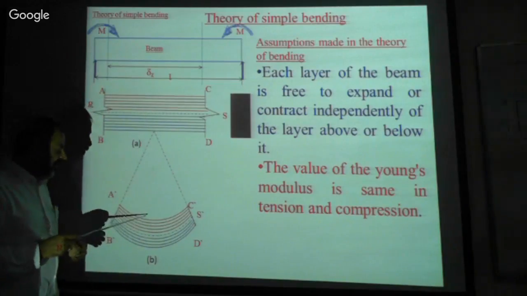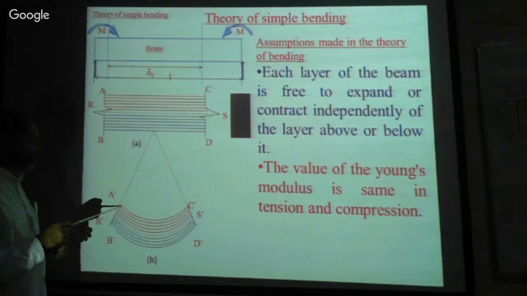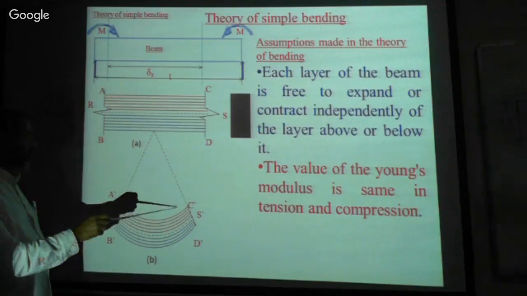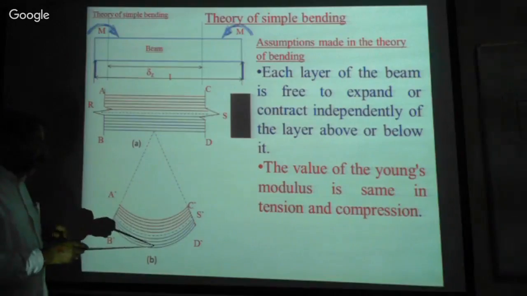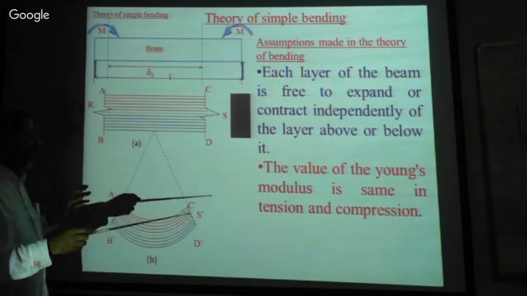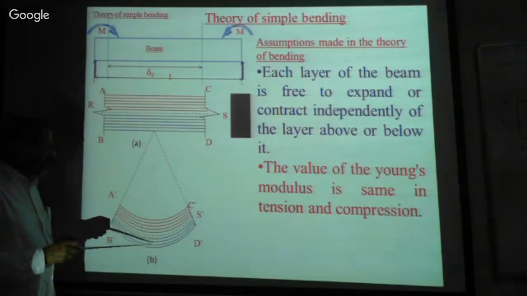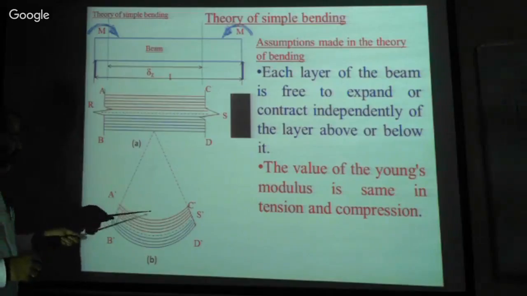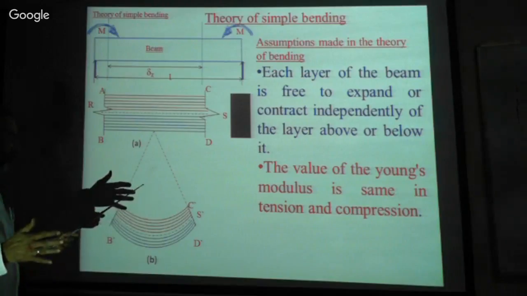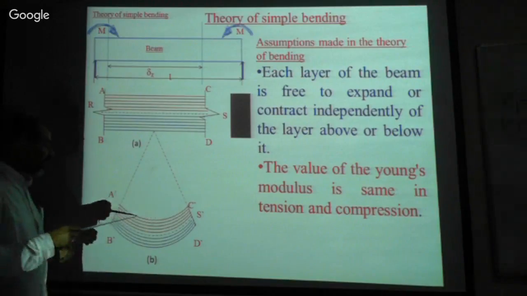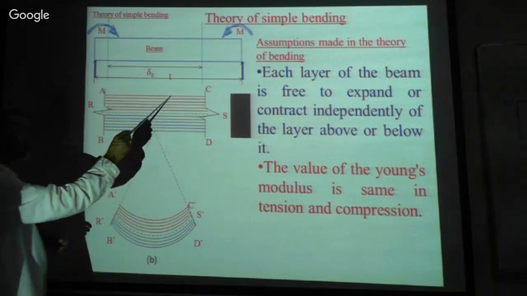Now see, in this layer, the top layers shorten. The length of the layer at the top is compressed, and the bottom layer is elongated. Looking at this deformed shape of the beam, the top layer is suffering from compression. That is, the length of this layer is reduced from the original length. It is less than the original length.